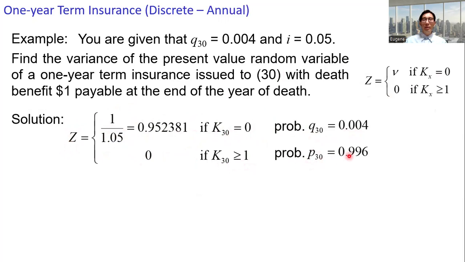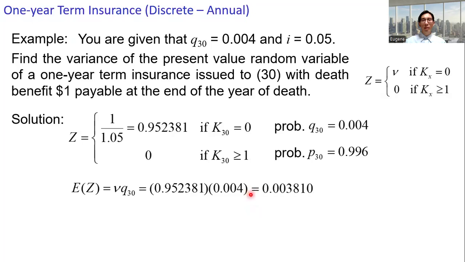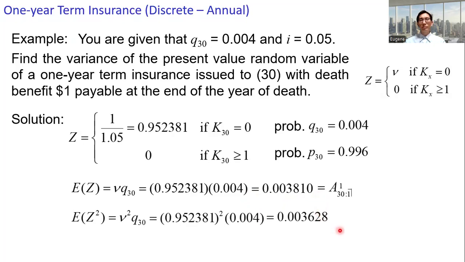And then we have p30, 0.996. The expected value of Z is nu times q30, and we get 0.003810. To get the variance, we need the expected value of Z squared, and we get 0.003628.